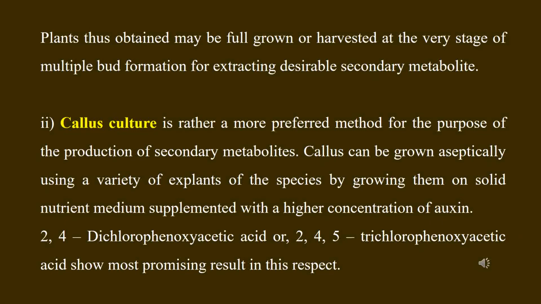Such explants are generally placed on a basal medium supplemented with a higher concentration of auxin. Within auxins, generally 2,4-dichlorophenoxyacetic acid and 2,4,5-trichlorophenoxyacetic acid show most promising effect.